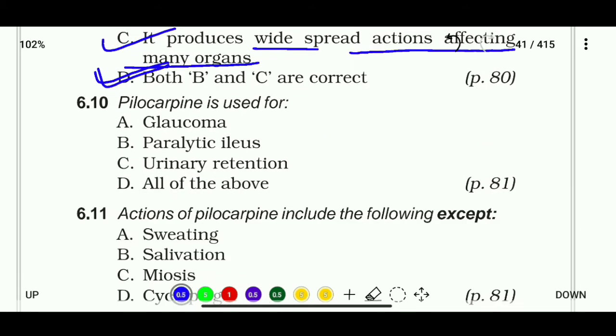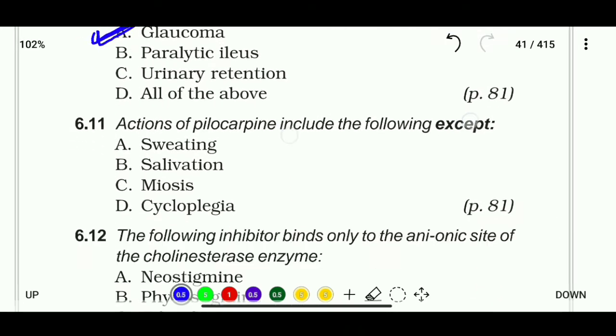Okay. Question number 6.10. Pilocarpine is used for glaucoma, paralytic ileus, urinary retention, or all of the above. So the correct answer is pilocarpine is used for glaucoma. Glaucoma means excessive fluid accumulation in the interstitial compartment. Okay.